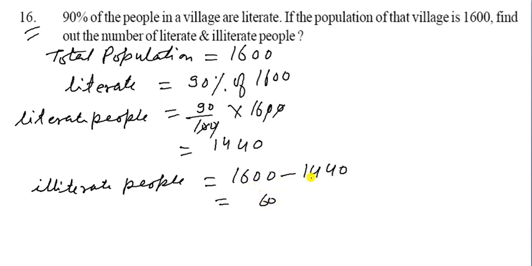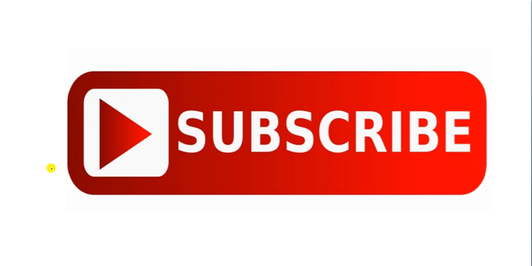Now illiterate people, that is 1600 minus 1440. So subtract them. So we get 0, and here is 6 and here is 5. 5 minus 4, that is 1. So that one is your answer.